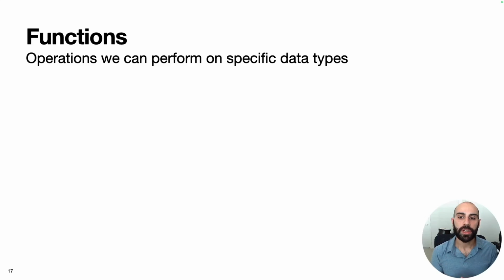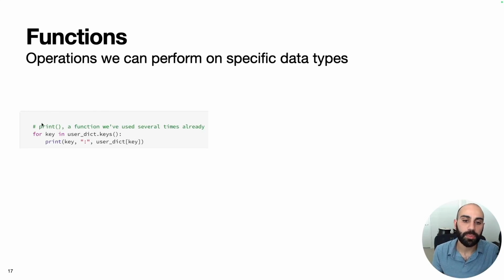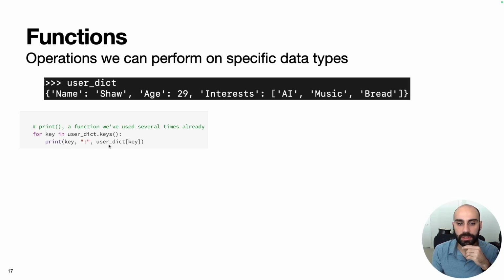These are operations we can perform on specific data types. We've already seen some examples of functions. One is the print function, which simply prints the input to the command line. Here we have a for loop that's going to iterate through all the keys in a dictionary and print the key and the corresponding value. So here we're using user dict.